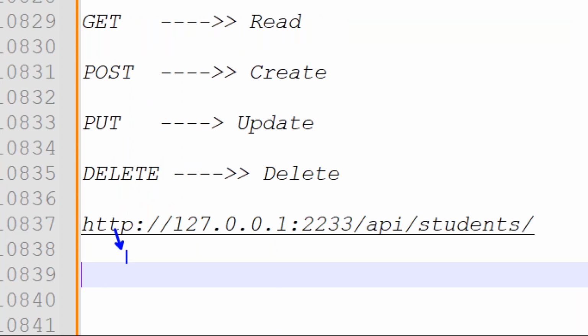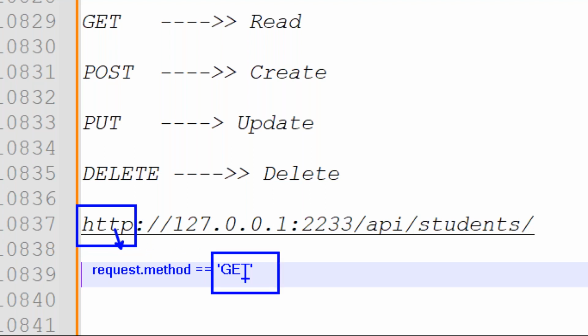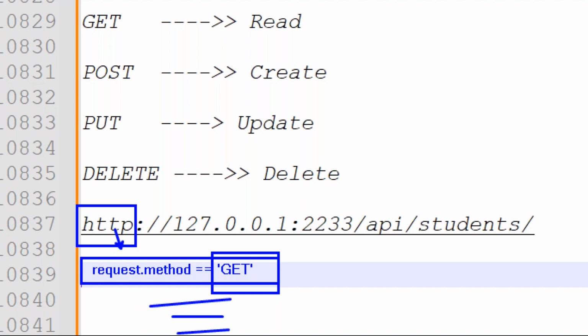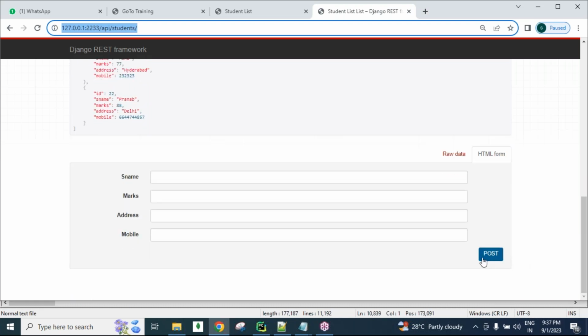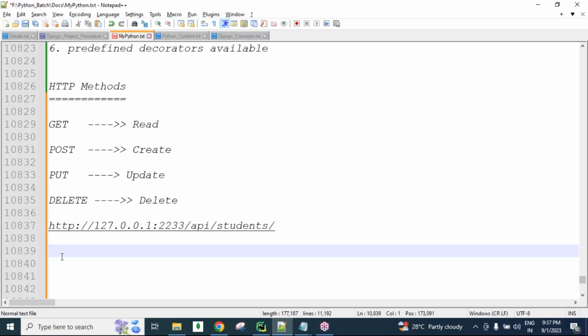In this HTTP we have the request module, and in this we have the method. Is the method get or not, checking, guys. In this HTTP module, by default the get method is there. So if the request method is get, we write the getting related logics. And whenever we click the post button, guys, then request.method is post.